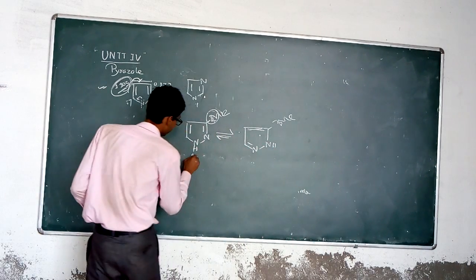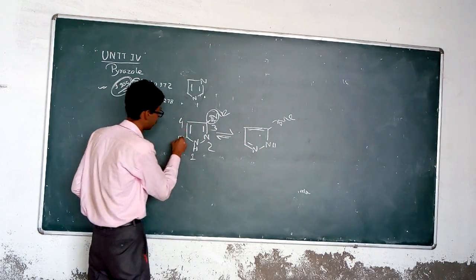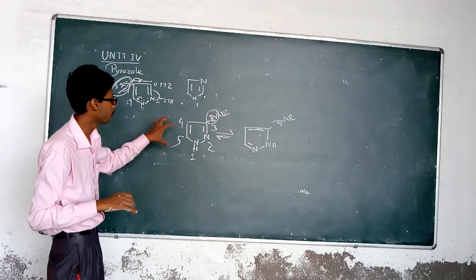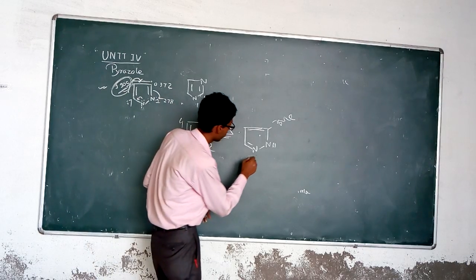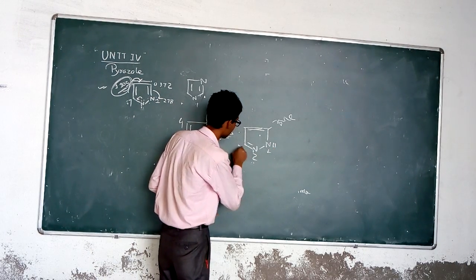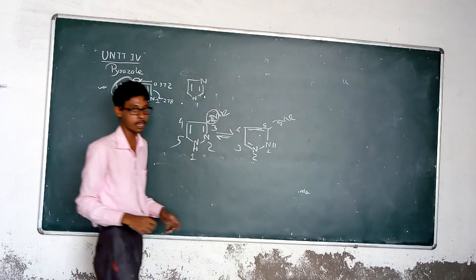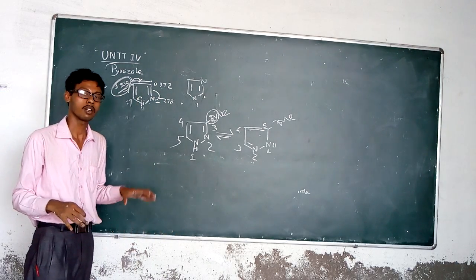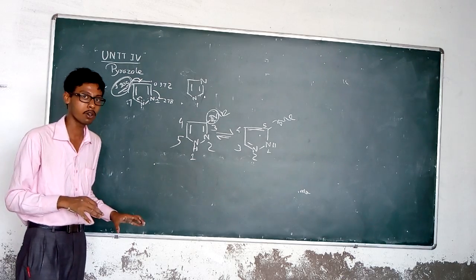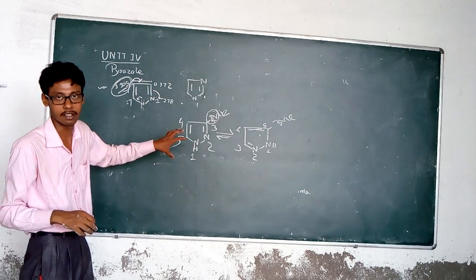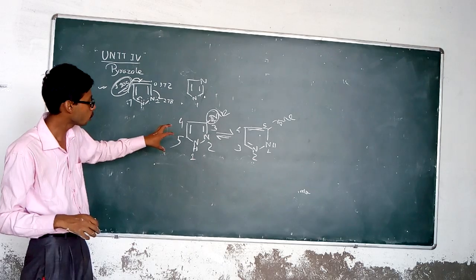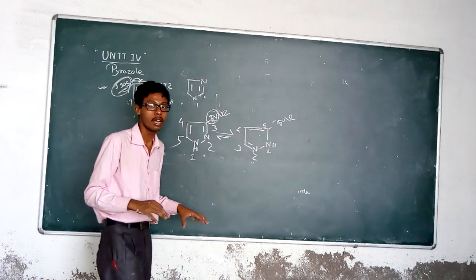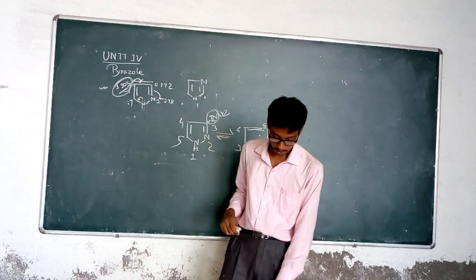Here the numbering is 1, 2, 3, 4, 5. So 3-methyl pyrazole, in its other tautomeric form, numbering 1, 2, 3, 4, 5, becomes 5-methyl pyrazole. So two different compounds are present, but these two compounds are similar because they exist as a tautomeric form, and that's why these two compounds exist. They are similar compounds, due to the tautomerism effect.